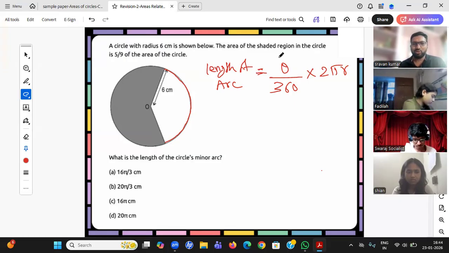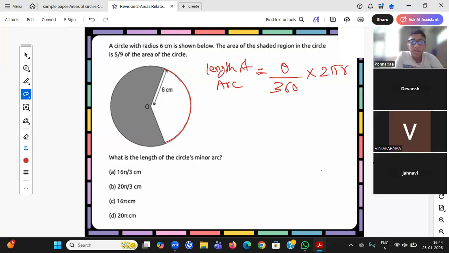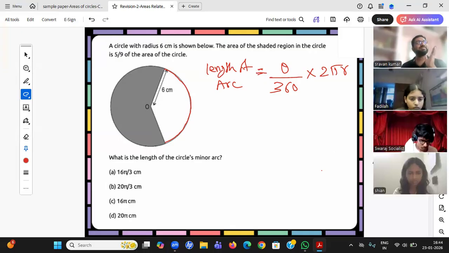For that, you need to use his statement. Come on, students, at least try for some time. Rest I'll help you. Whenever he's asking something, you try to use that formula. If you require something else, then you use the given information. So I don't have theta here, so I need to use the given information to find the theta.